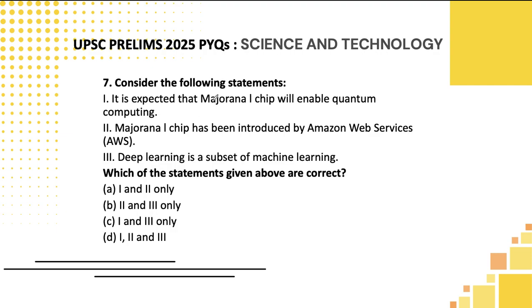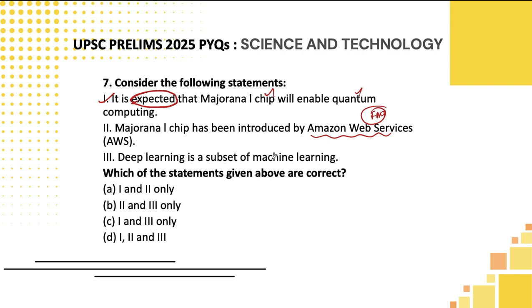Seventh one, consider the following statements. It is expected that Majorana 1 chip will enable quantum computing. Students, one thing, chip will be used in quantum computing. Using that logic, you can pick this statement. Not only that, it is expected only, saying that is a positively used keyword. So you can pick this statement to be correct. Second statement, Majorana 1 chip has been introduced by Amazon Web Services. This is a fact. We need to hold on and we need to verify this fact. So we are not sure about this. Let's move to the third one, students.